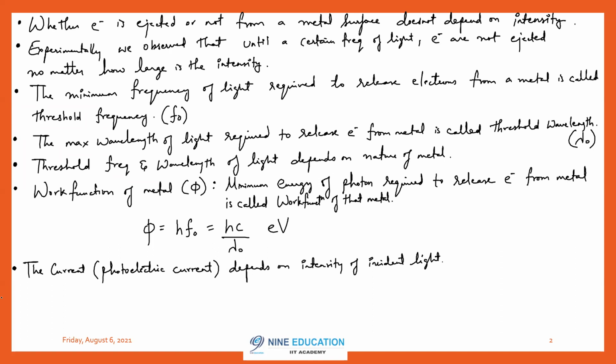But if you decrease the frequency, at a certain value of frequency, current will become zero. That frequency is called threshold frequency. So you cannot say that current is completely independent of frequency. Frequency is just like a permission for current to flow. Once current starts flowing, it will not depend on frequency anymore. It will depend on intensity. Got it? So make a note of these points. We'll go to the next slide.